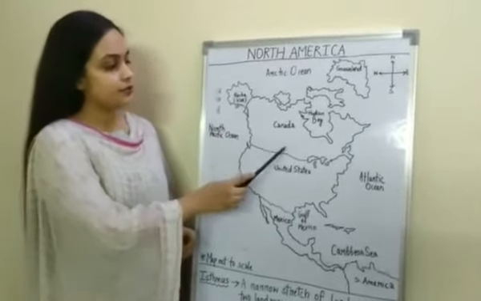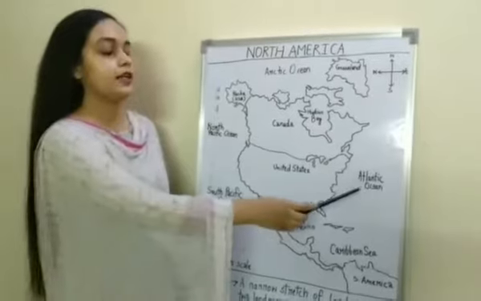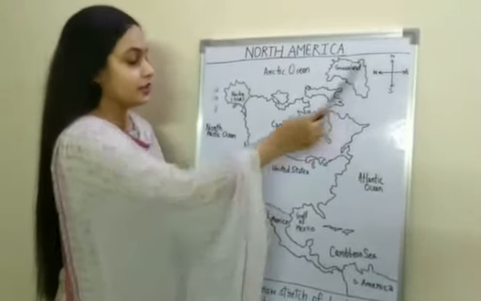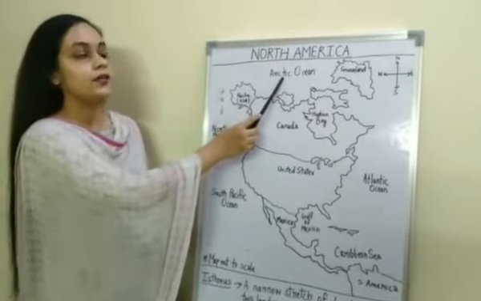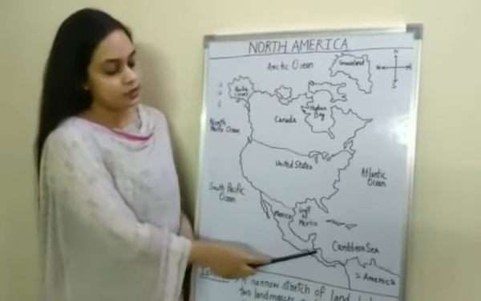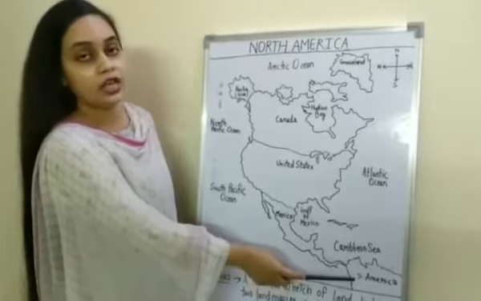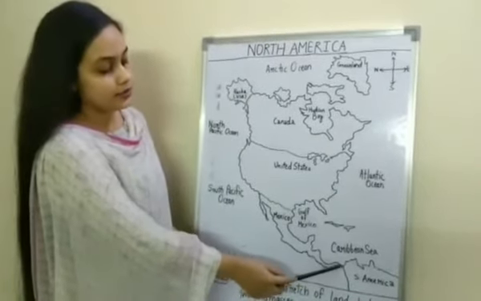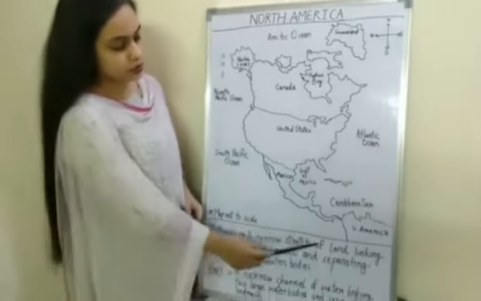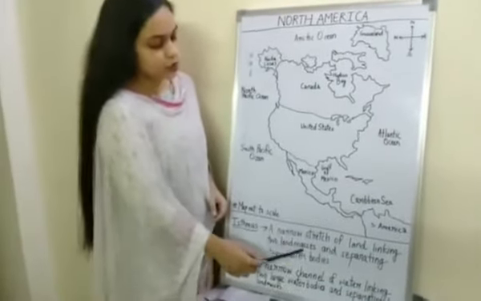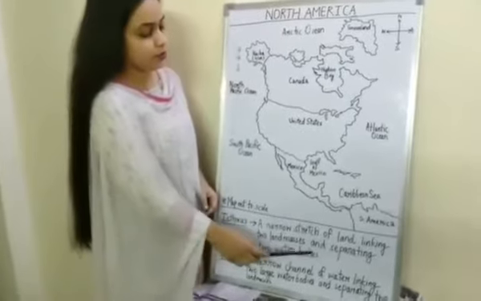Apart from that, this continent is surrounded by the Atlantic Ocean in the east, the Pacific Ocean in the west, and the Arctic Ocean in the north, and it is joined with South America by the Isthmus of Panama. Okay, so the isthmus is a narrow stretch of land linking two land masses and separating two water bodies.